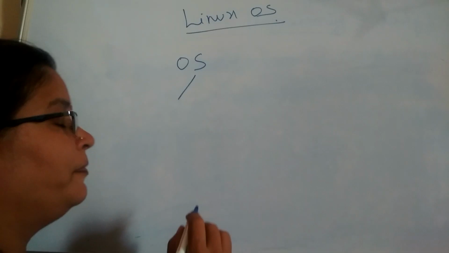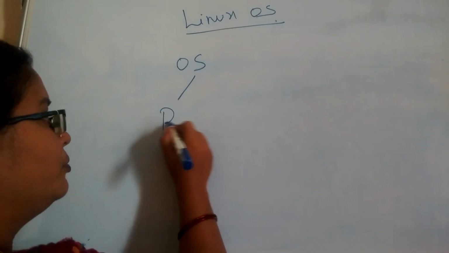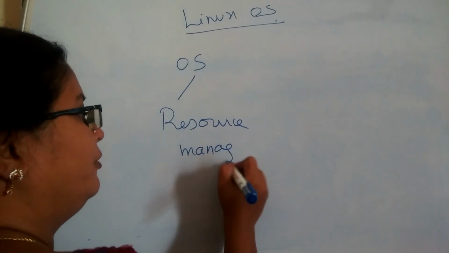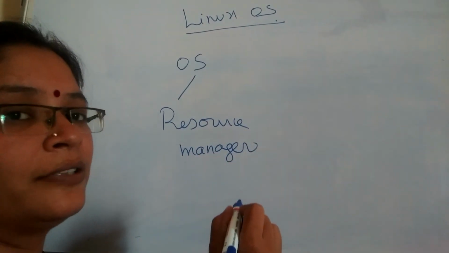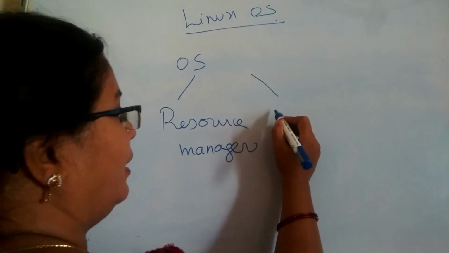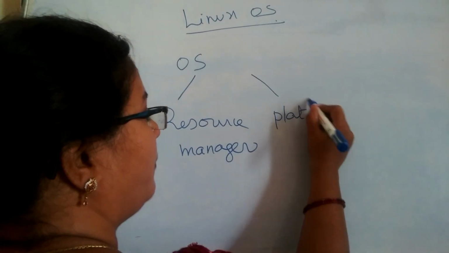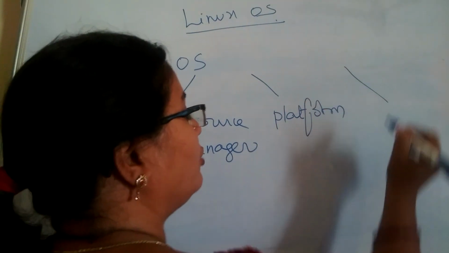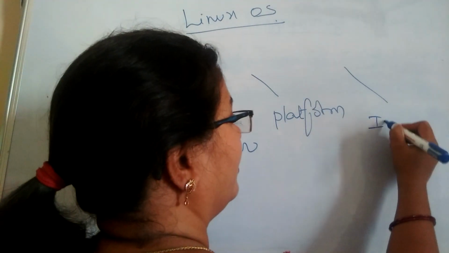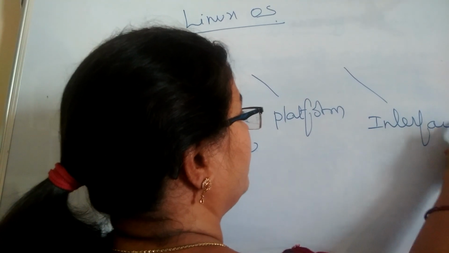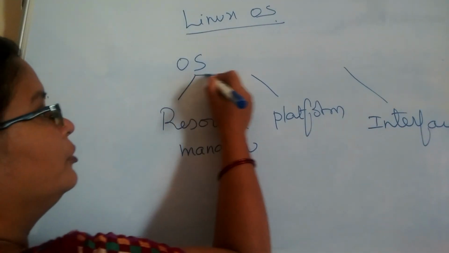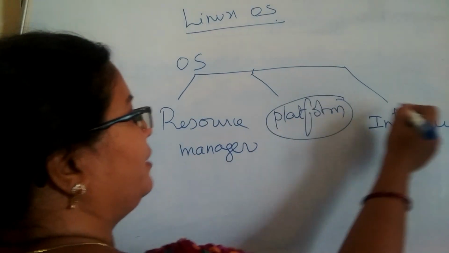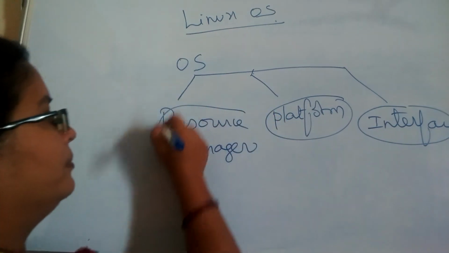An operating system can be termed as a resource manager, where it can manage all the set of resources, and it can also act as a platform to run all our programs, and it can also act as an interface between the user and the system. So all these three things we can say are the main things of the operating system.